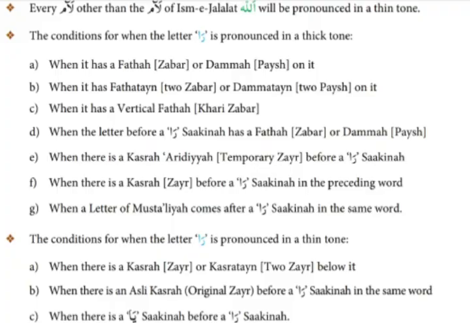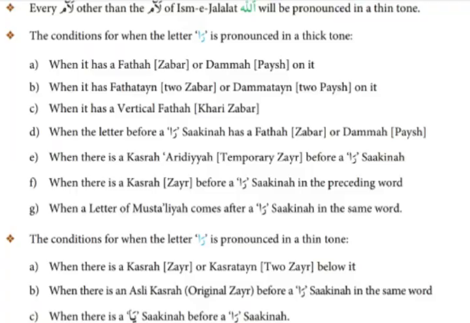Ra with thin tone. When there is an asli zer, original zer before a Ra sakin in the same word, if there is a Ra sakin, Ra has jazm on it, and before Ra sakin zer comes in the same word, not in the preceding word or previous word, in the same word, zer before Ra sakin in the same word, so you have to read Ra with thin tone.